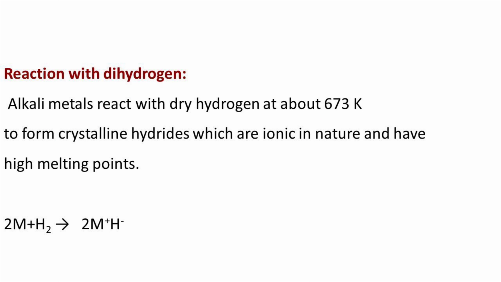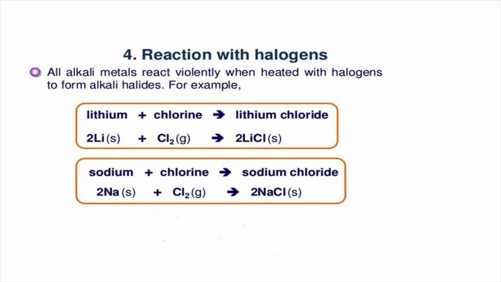The next one, reactivity towards hydrogen. All the alkali metals react with hydrogen at high temperature to form ionic hydrides with high melting points. The next one, reactivity towards halogens. Alkali metals react vigorously with halogen vapors to form ionic halides. However, lithium halides are somewhat covalent. It is because of the high polarizing power due to its small size.